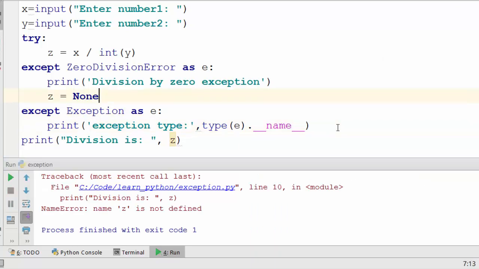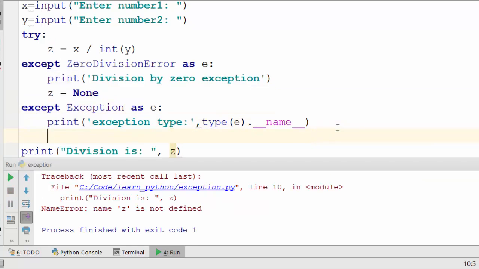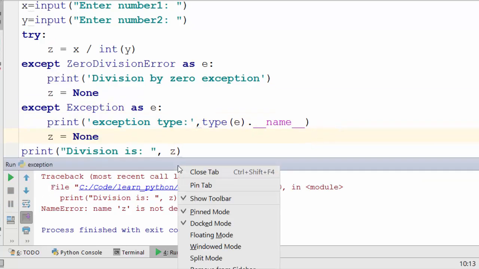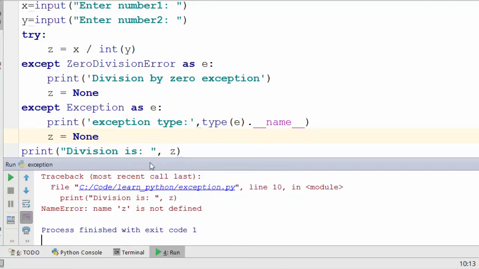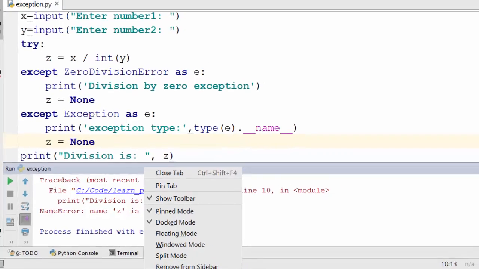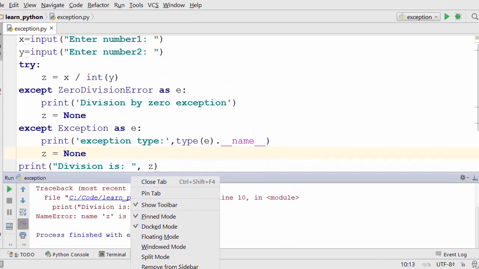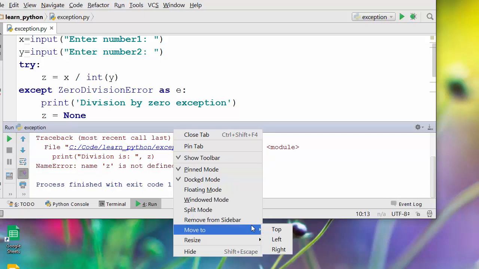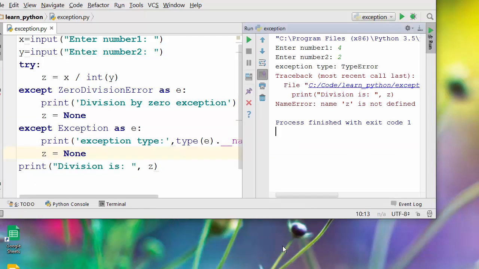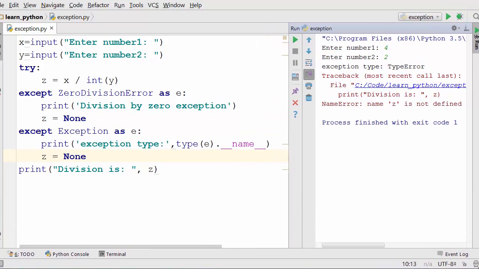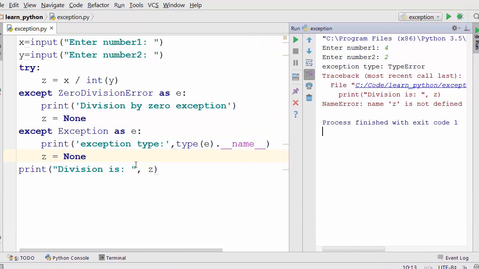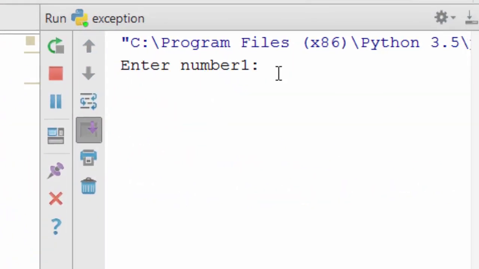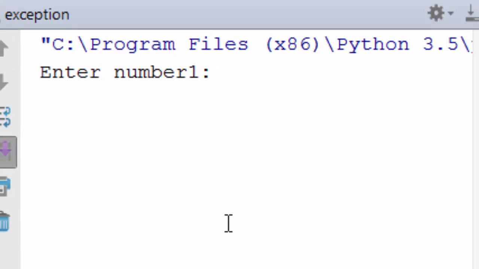Again, we are getting the same thing here, so you have to always say this. I'm going to move this on the right hand side. The way you move this is, it's probably not visible, so I'm going to make the screen smaller and say move to right. Okay, so now you can see what's being executed. All right, when we run this program and you enter,